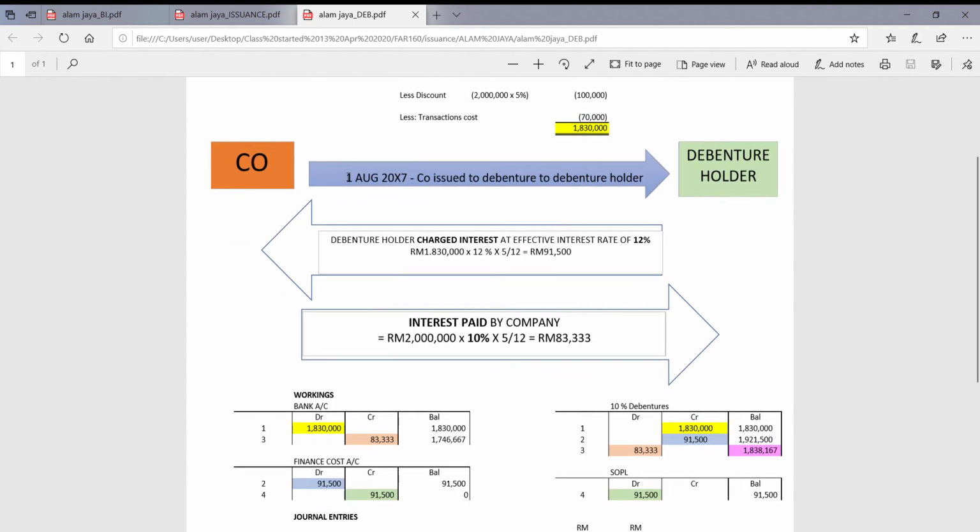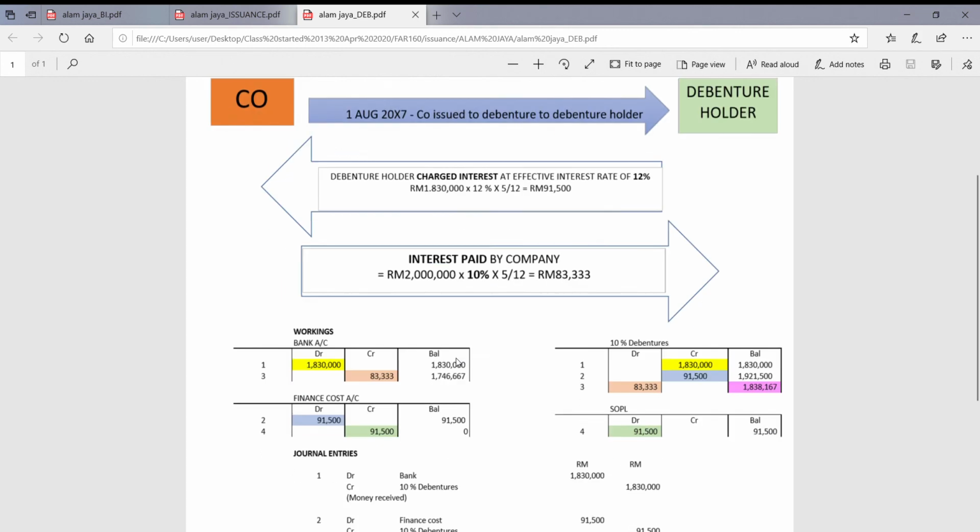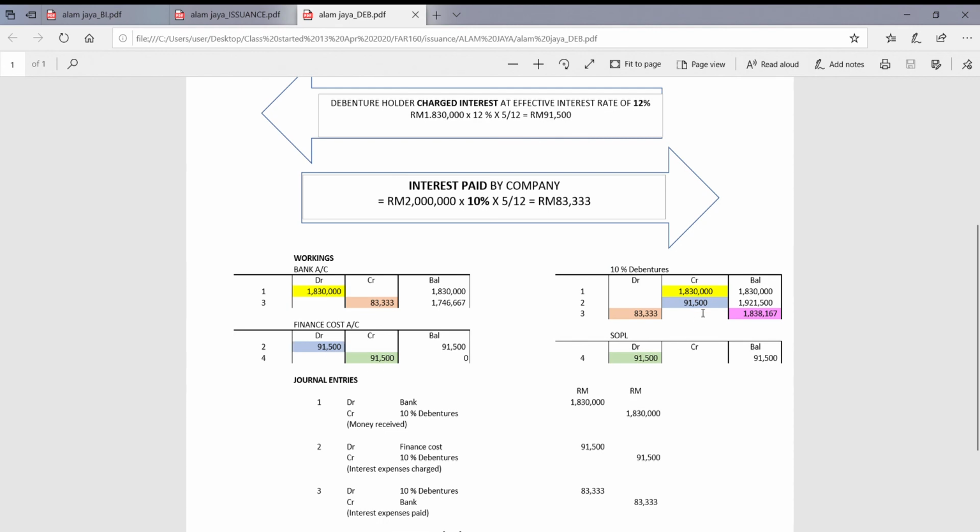The date of issuance is 1st August, so the interest charge would be from 1st August until the end of the year, 31st December 2007, which makes 5 months. The debenture holder charges interest at a rate of 12% on the amount issued, times 12% times 5 over 12, and you get 91,500. This is the finance cost: debit finance cost, and credit debenture.